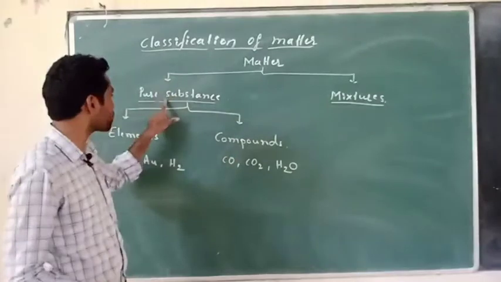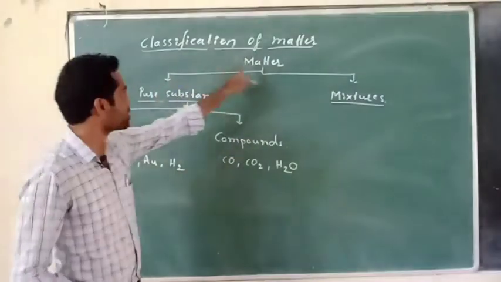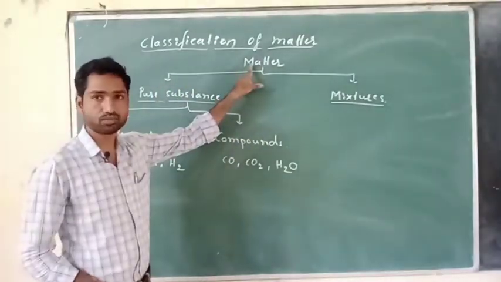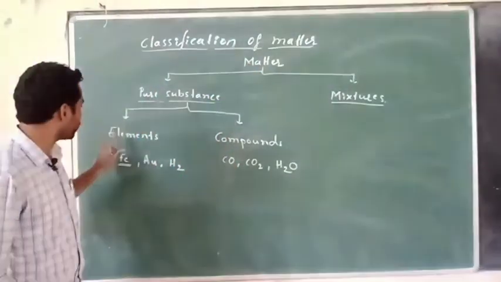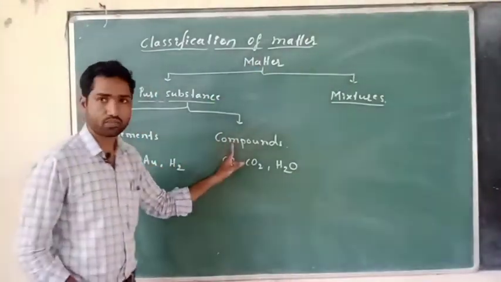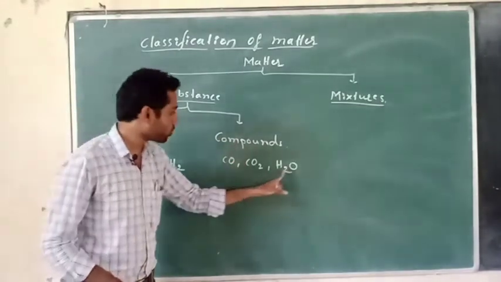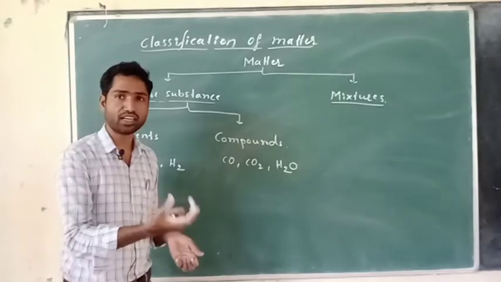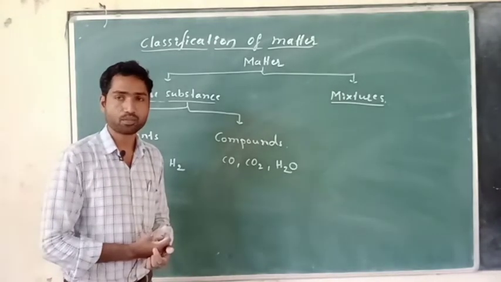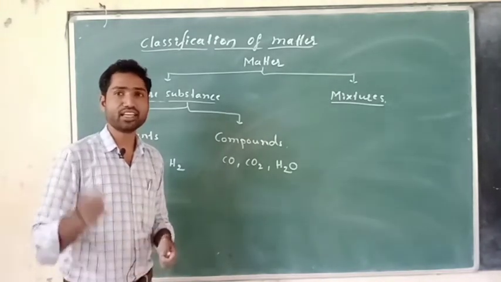So that carbon monoxide is a compound. Compounds are also pure substances. Therefore, pure substances are classified into two types, elements and compounds. Let us take one more example. Pure water. Let us take 100 ml of pure water in a jar. It does not have any other substances in it.